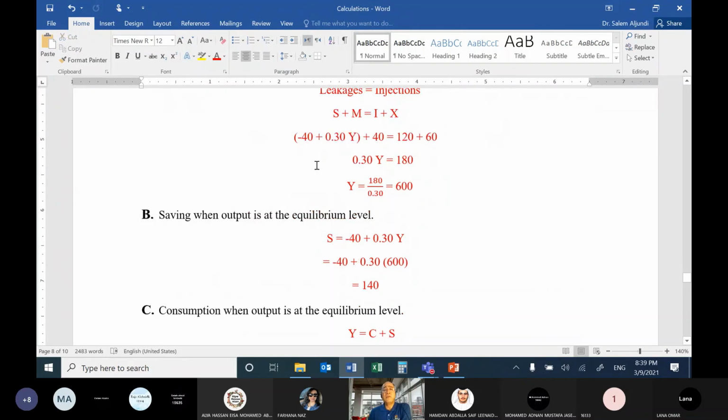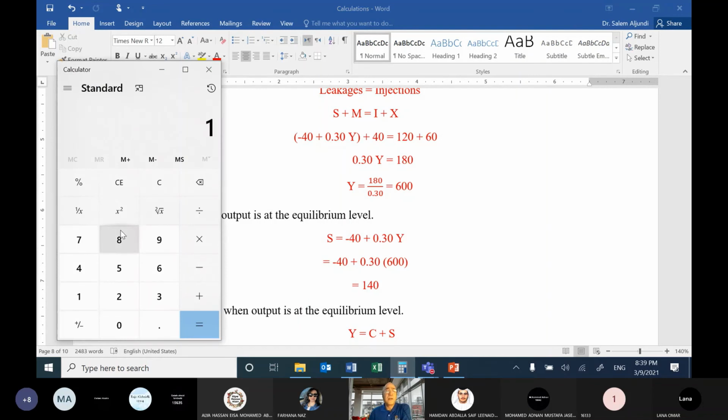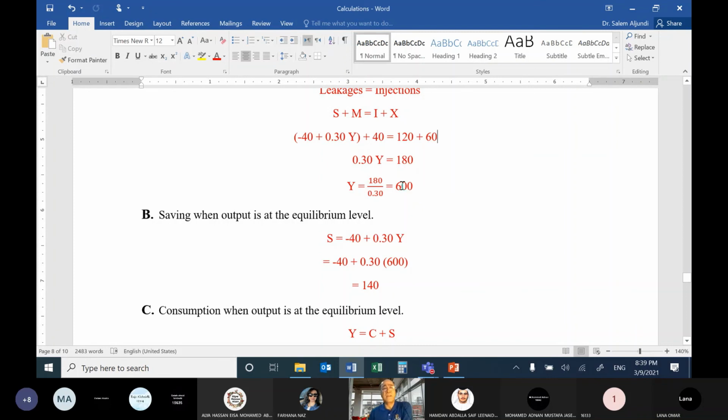I just need this minus 40 to be deleted with this 40, right? So we are left with 0.3Y equals 120 plus 60, 180. So Y equals 180 divided by 0.30 equals 600. Let me check it. 180 divided by 0.3 equals 600. So the equilibrium level of output is 600.